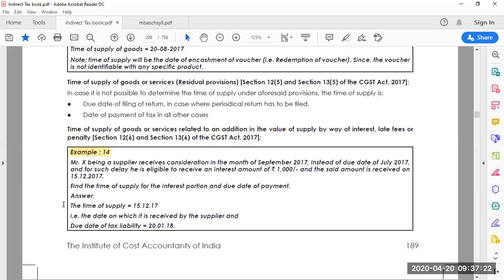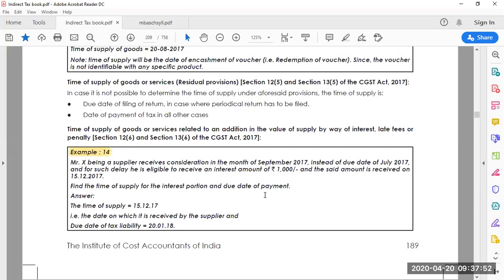It says Mr. X, being a supplier, receives consideration in the month of September 2017 instead of the due date of July 2017. And for such delay, he is eligible to receive an interest amount of rupees 1000, and the said amount is received on 15/12/2017. Find the time of supply for the interest portion and due date of payment.